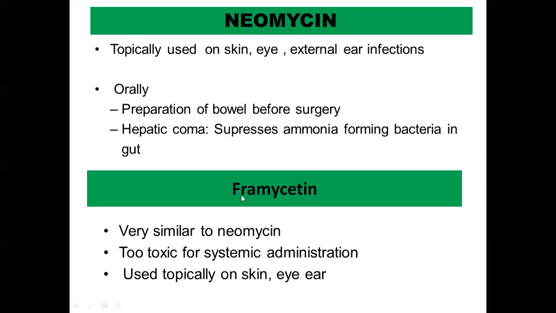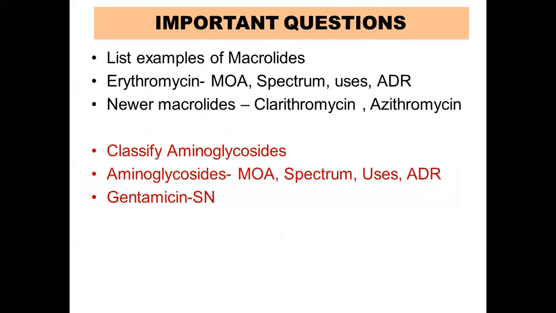Okay, and the other drug is framycetin. It is very similar to neomycin. It is too toxic for systemic administration. It is used topically on skin, eye, and ear. Okay, so with that, we have finished the aminoglycosides, and these are the important questions.